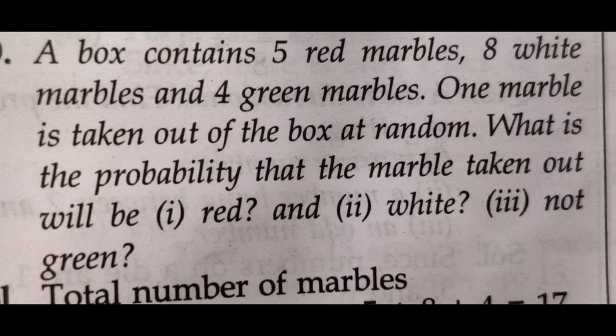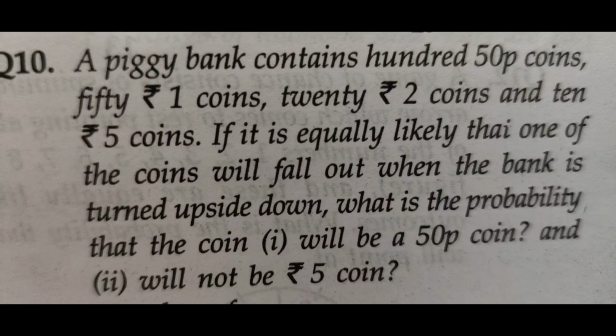Question number 3. For not green marbles. Not green marbles mean either red marbles or white marbles. So the number of green marbles is equal to 4 and the number of not green means total 17 minus 4, so 13 marbles. So favorable outcome is 13. So the probability of a marble not green is equal to 13 by 17.